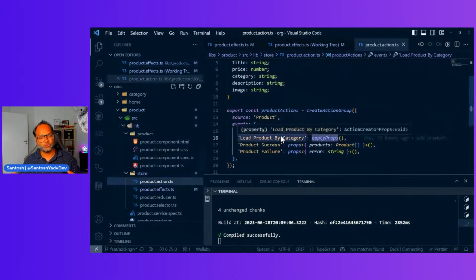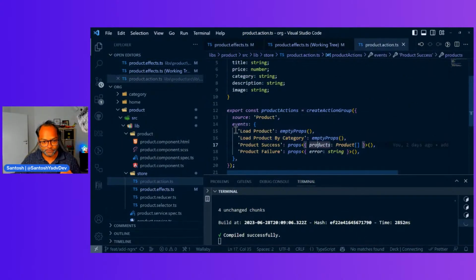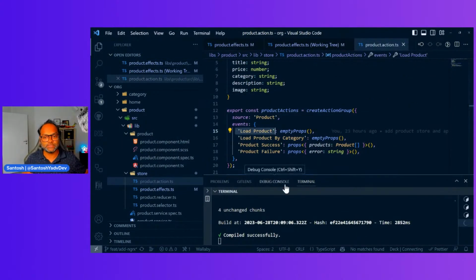Second refactor I wanted to do is actually this one. If you remember, when we started this stream, we tried with create action, and then we said, okay, let's try create action group, which allows us to have fewer lines of code. And we started with events having a string value, and then NgRx internally changes these values to a camel case function name.